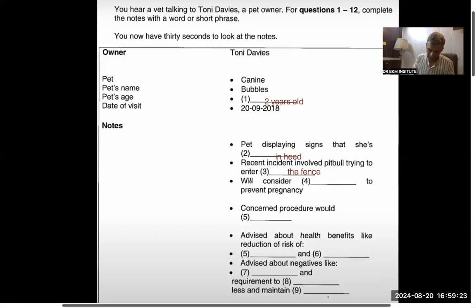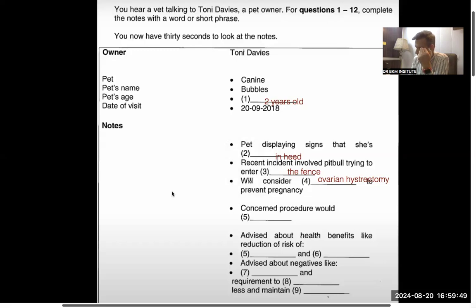But again, these kinds of words do not normally come. But yeah, you can practice this as much as you can. This kind of listening will not come easily, I assure you, but keep practicing. There is nothing wrong in practicing tough listenings. You become better. So let's go further. Okay, let's see what she talks about the concerned procedure.